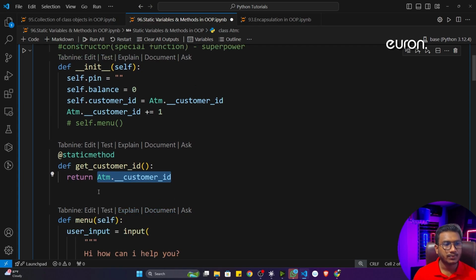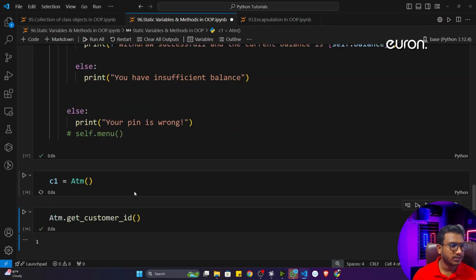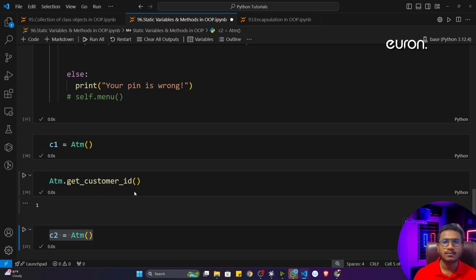Now I think it is clear. If you want to allow your junior programmer to change this value, you can create a method called setter, and with the help of that, he can also change the value of it. I will leave this particular task to you. You can create another setter method and change the value of the customer ID. Now if I execute the program, it's working fine. There is no error.